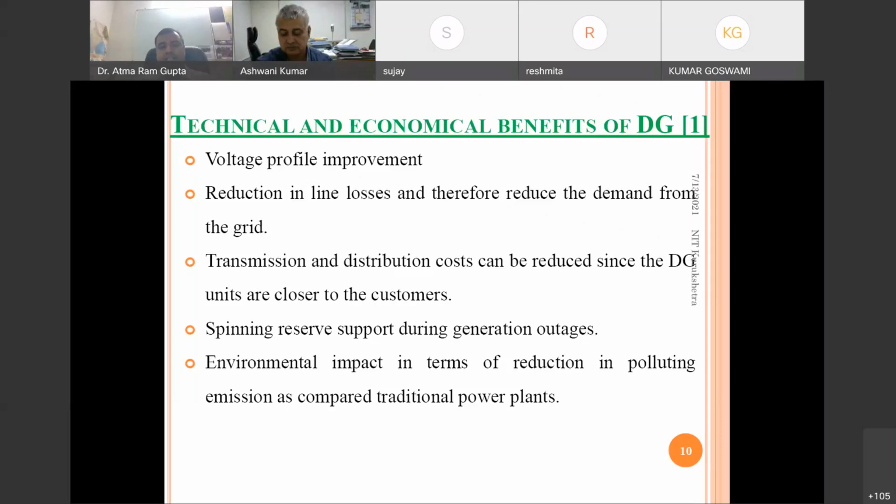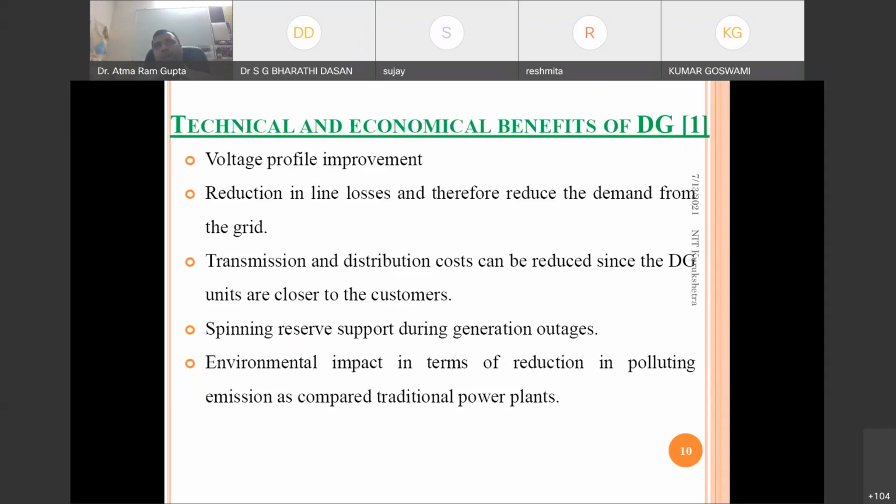Next is the reduction in line losses, and therefore reduced demand from the grid. This is also clear from common sense: if the losses are reduced, the total power required, which is the total power consumption plus the losses, will be lower. So if we can reduce losses, the burden on the grid will be reduced, because less transmission of power will be required.